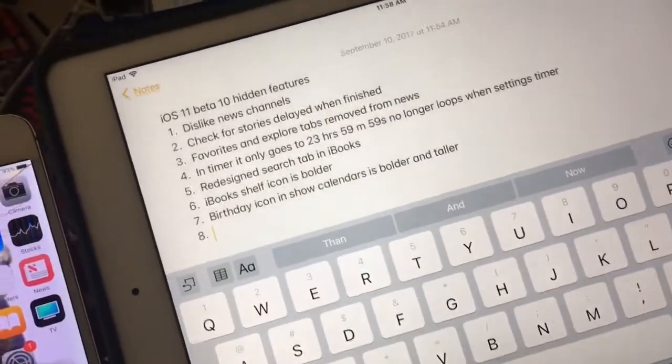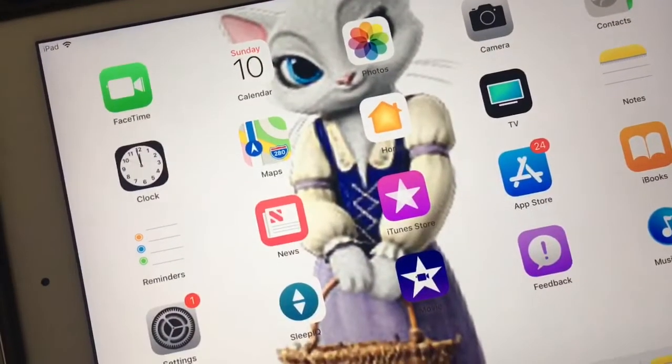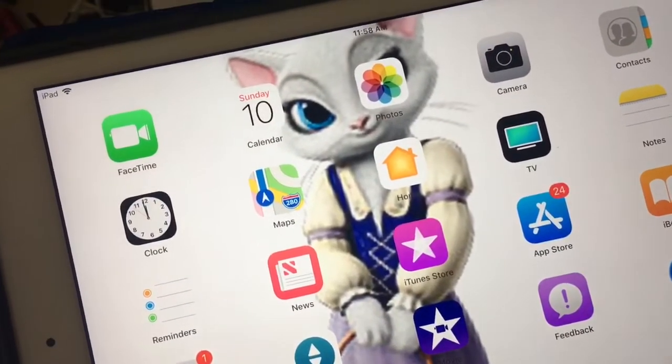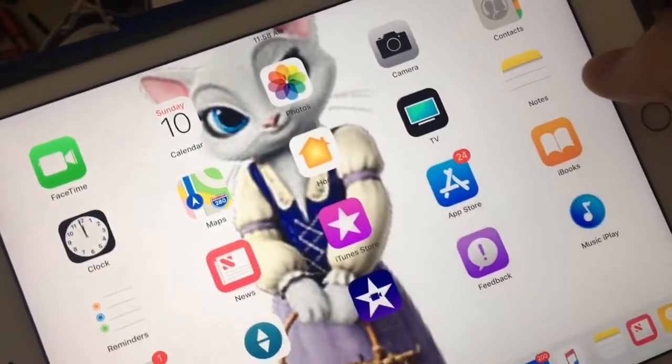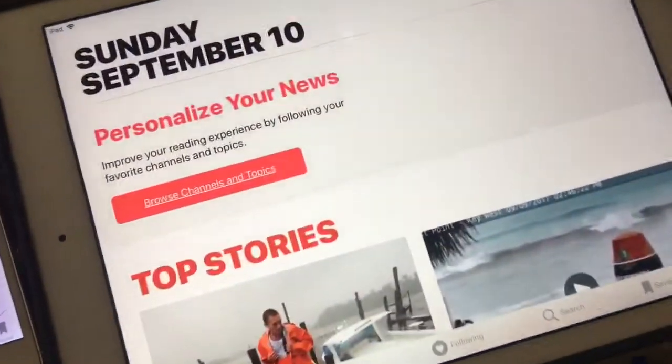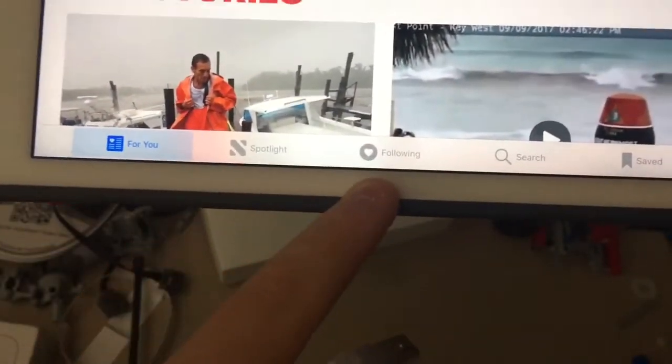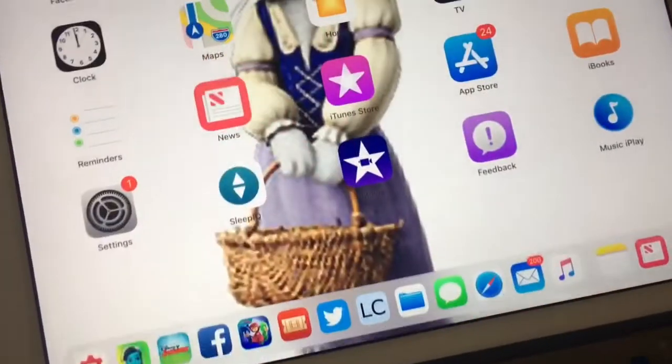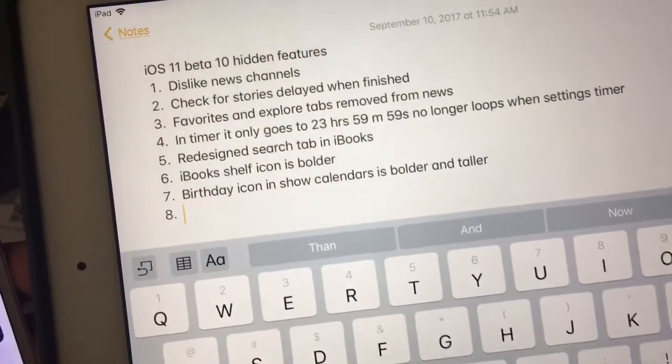Next one is the favorites and Explore tab has been removed from the news app. So like when I go back in the news here, right here, see this, the favorites and Explore have been removed and been replaced with Spotlight and Following. I'm not sure why Apple removed them, but it should keep adding them, not remove them.